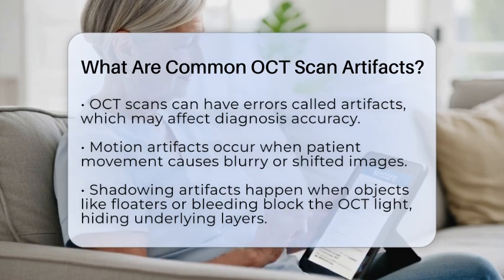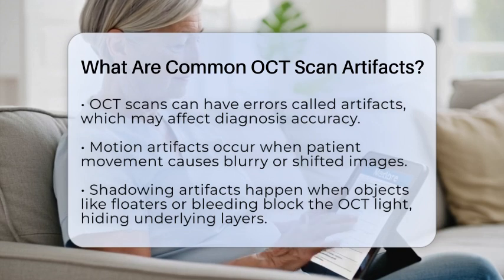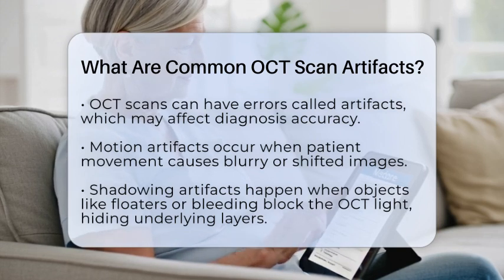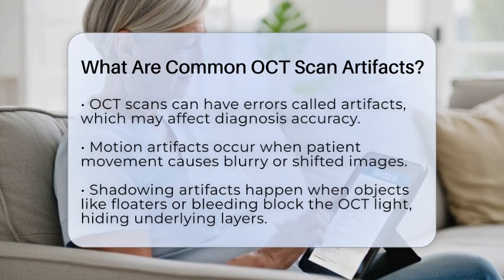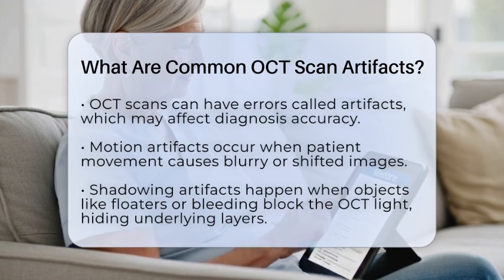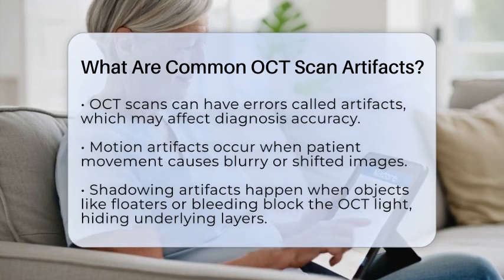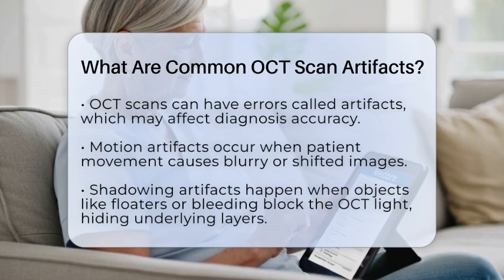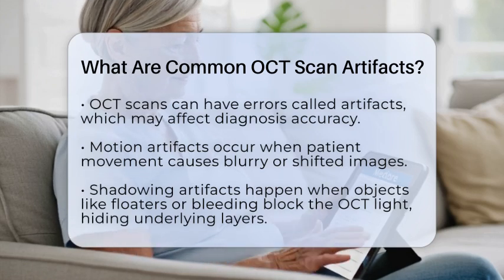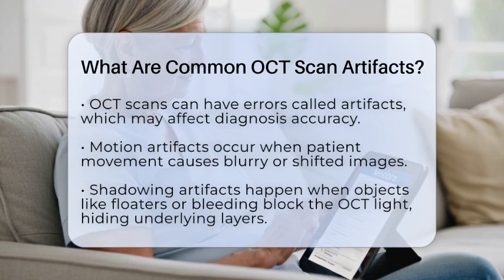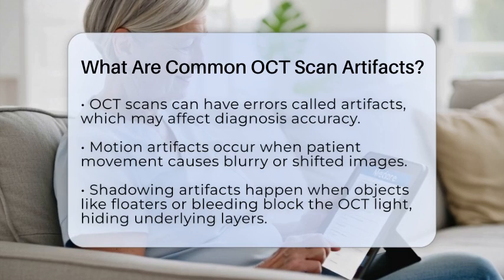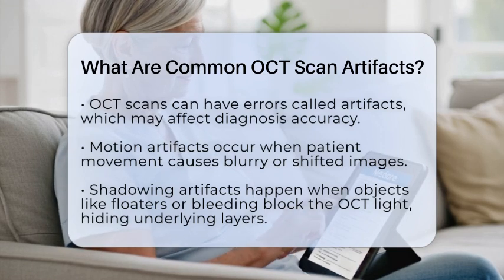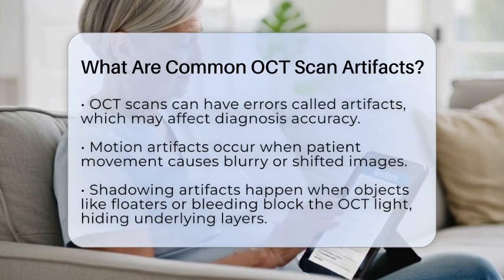One common artifact is motion artifacts. These happen when a patient moves their eye or head during the scan. Even tiny movements can cause the image to look blurry or shifted. Sometimes, you might see duplicated layers or a smear effect in the scan. Motion artifacts are quite frequent and can make measuring the thickness of the retinal nerve fiber layer or ganglion cell layer tricky. They are often hard to spot but are a major source of error, especially in quantitative analysis.